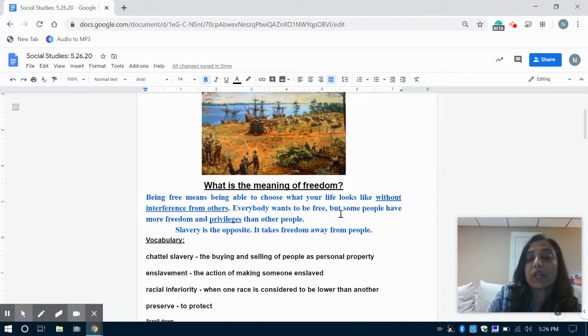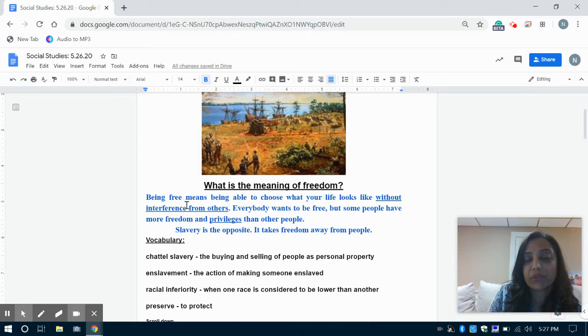So before we go ahead and look, the question here is, what is the meaning of freedom? If somebody asked you, what's the meaning of freedom? I wonder what you would say. What does it mean to be free? What does it mean to be free in our world, in our country, right? So let's take a look at what it says in blue here.